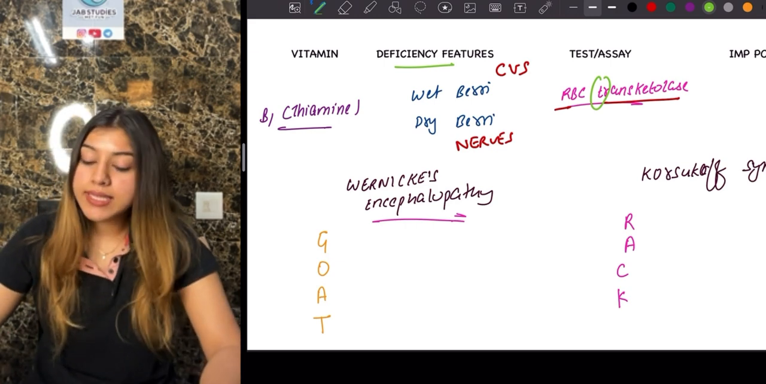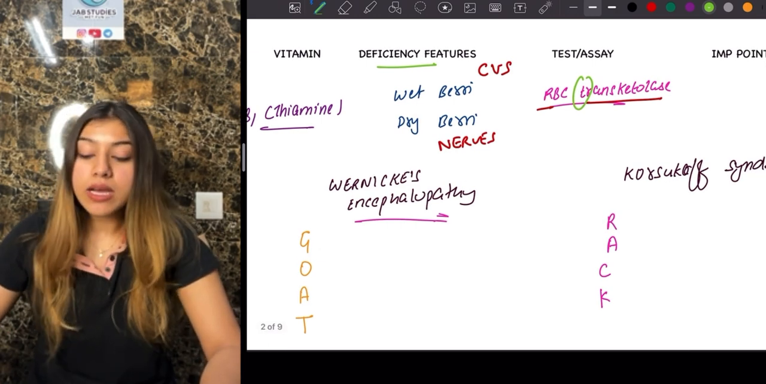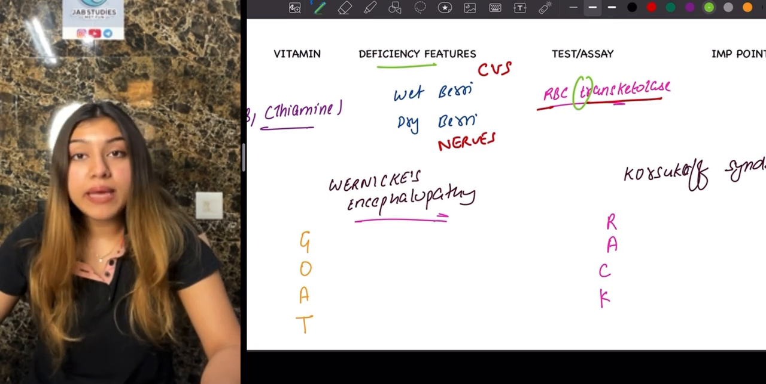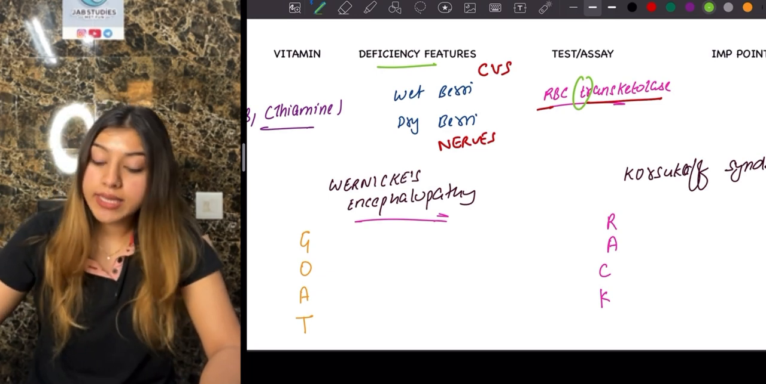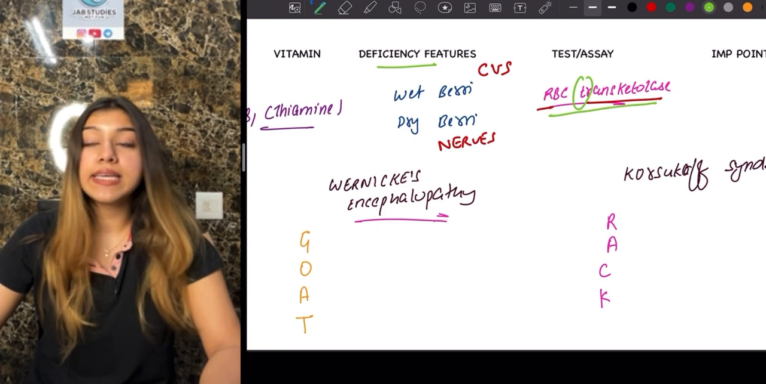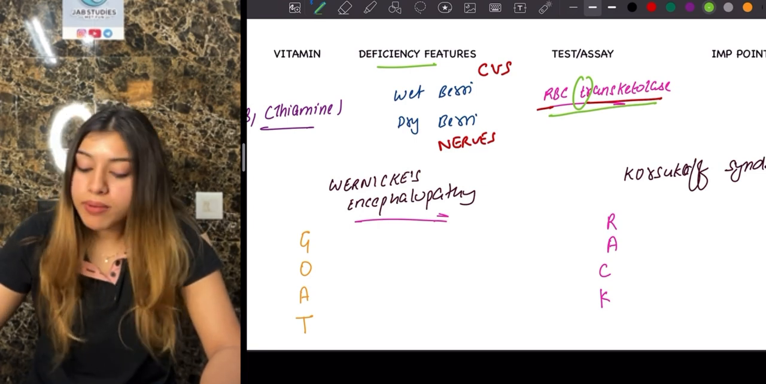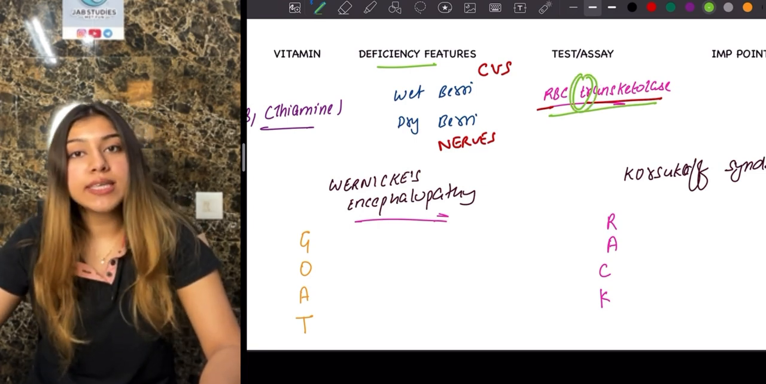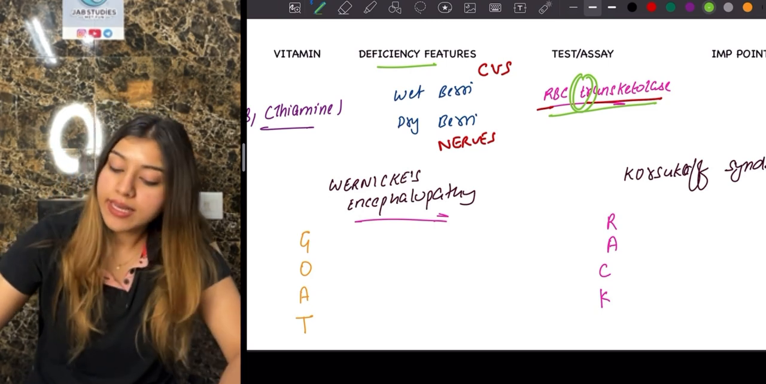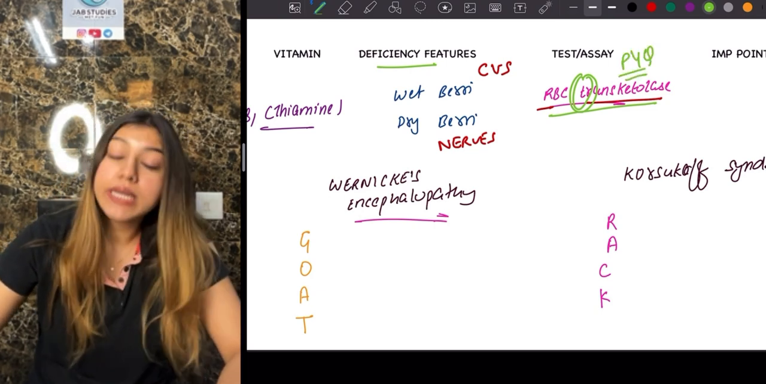Next, how am I going to remember the test? The test that I'll be doing for vitamin B1 deficiency, that is thiamine deficiency, is going to be RBC transketolase. And how am I going to remember this? T for transketolase and T for thiamine deficiency. This is also a PYQ. You need to remember this.